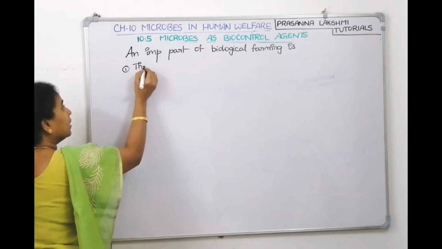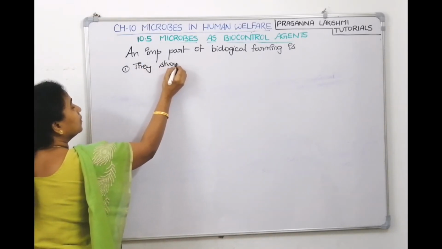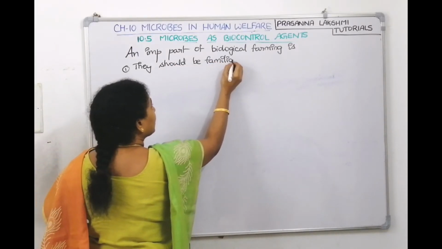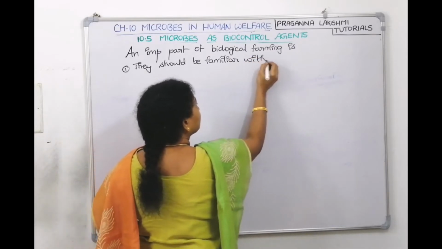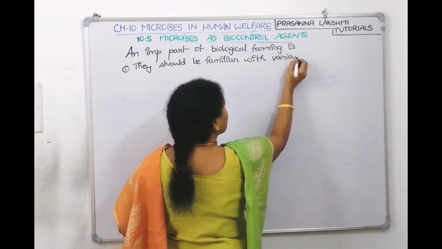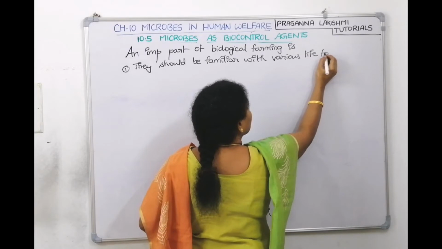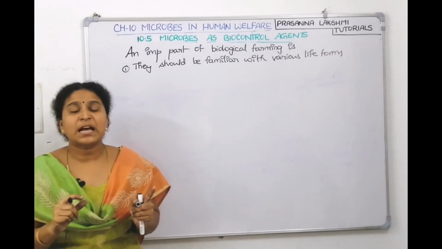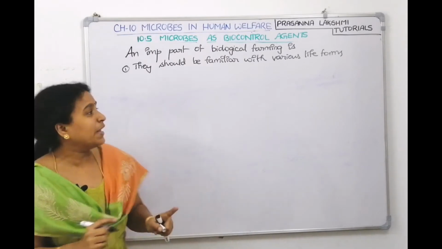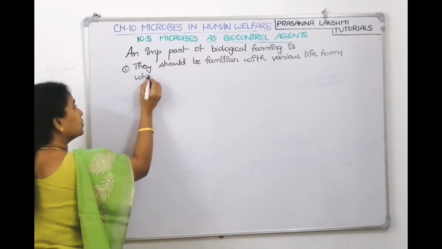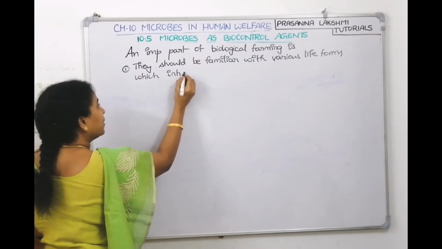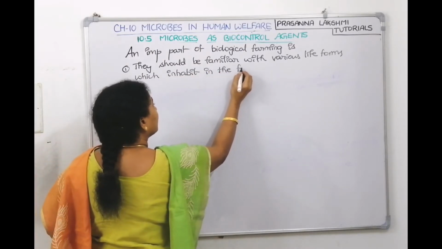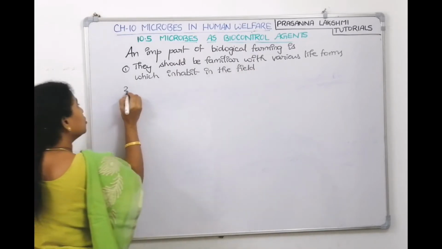So the farmer should be familiar with various life forms, very familiar with which types of life forms inhabit the field. Inhabit means which are present in the field, right? This is the first point he should know.